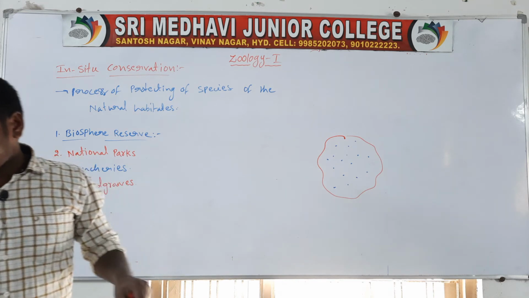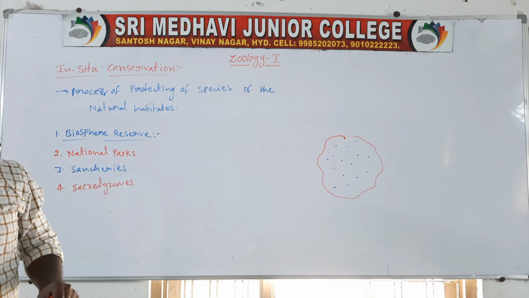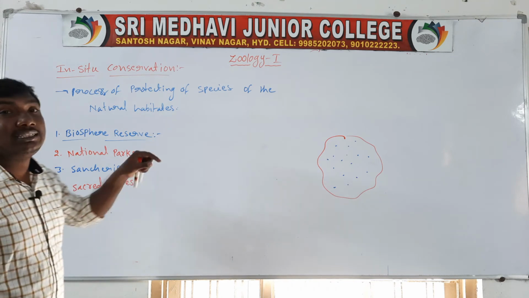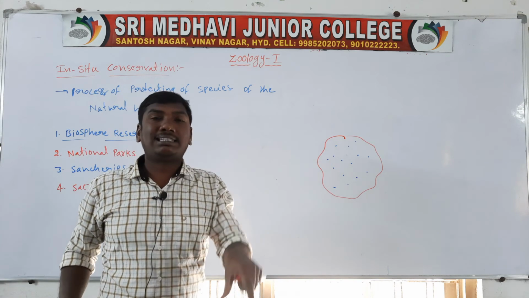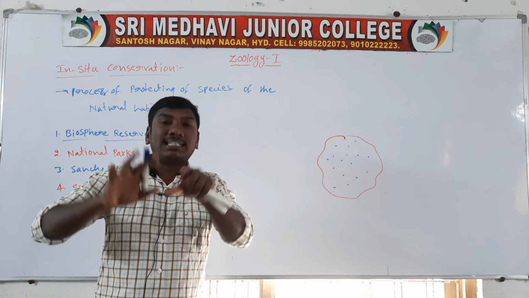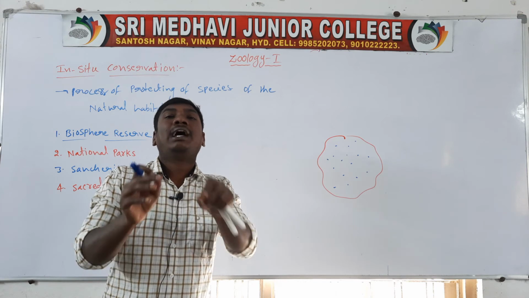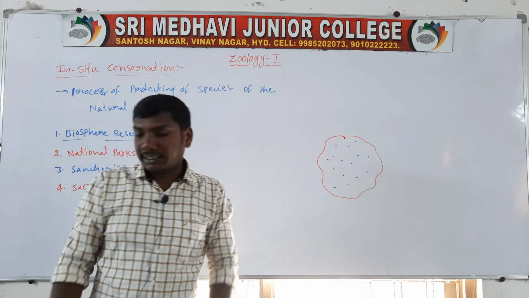An area that is minimally disturbed is selected, and those species are protected.